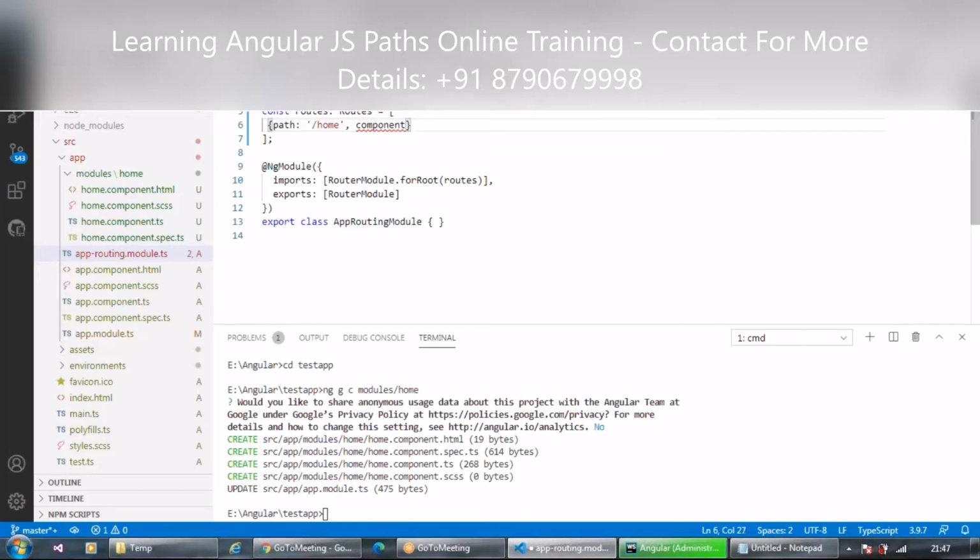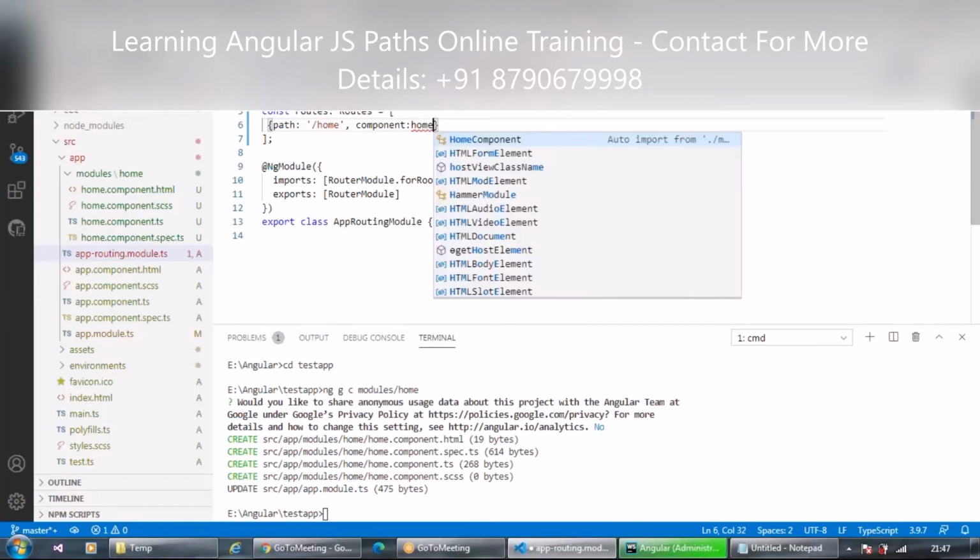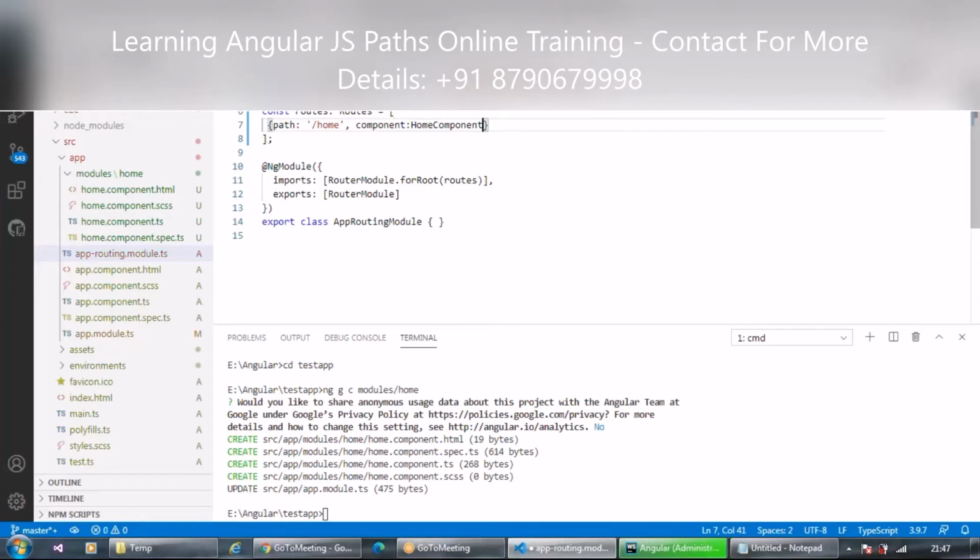So here it is asking me for the component, and I have home with me now, so I'll say home. So it is redirecting me to this home component. Okay, so I have declared my path.